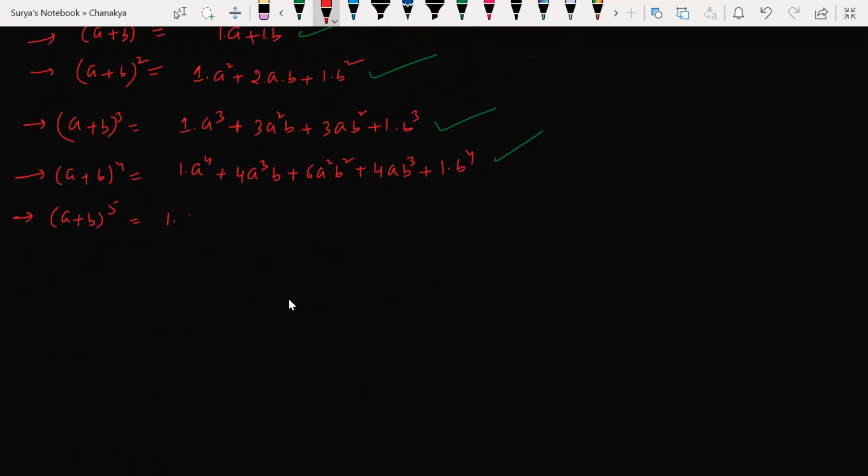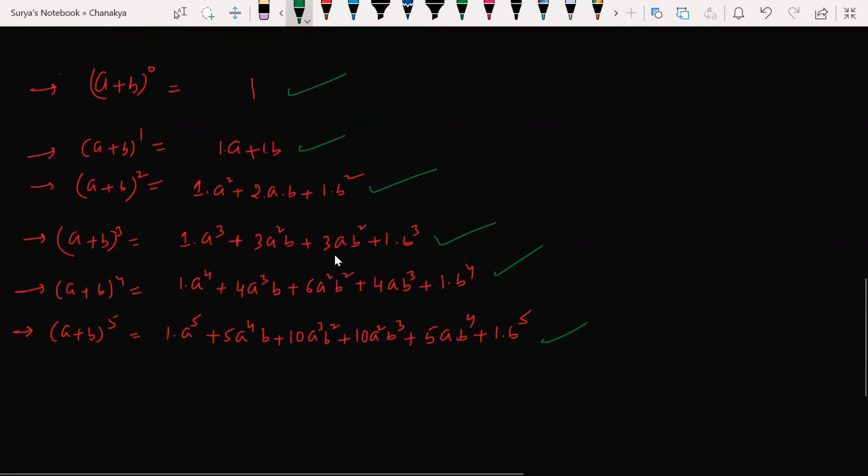A plus b to the power of 5: 1 into a to the power of 5 plus 5a to the power of 4 into b plus 10a cube b square plus 10a square b cube plus 5ab to the power of 4 and 1 into b to the power of 5. This is the expansion. You can keep writing like this. Now look at this here, beta.